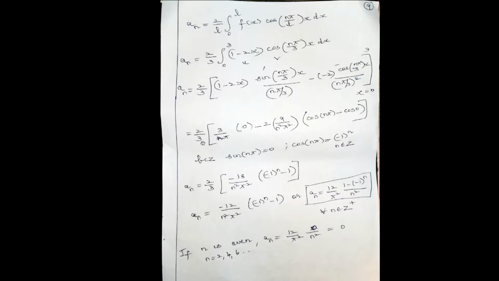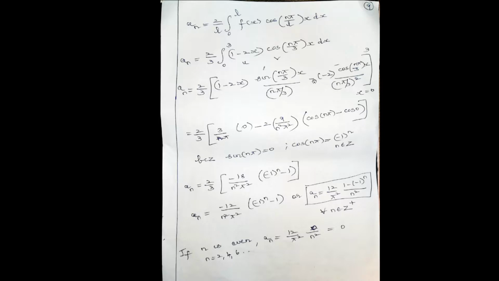So in the next step, 2 by 3, and this term, if you take the sine function, when x takes the upper limit 3, 3 gets cancelled, you will get sine n pi, which is 0. When x takes the lower limit 0, sine 0 is 0. So the first term is 0 for both the limits.